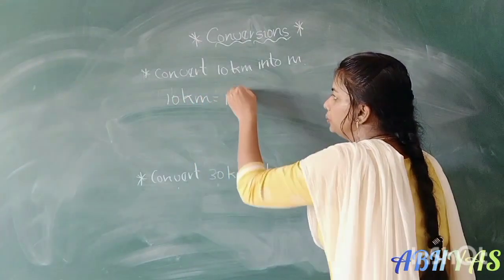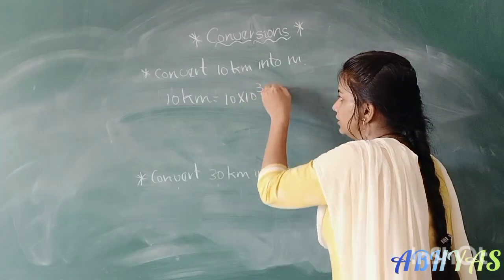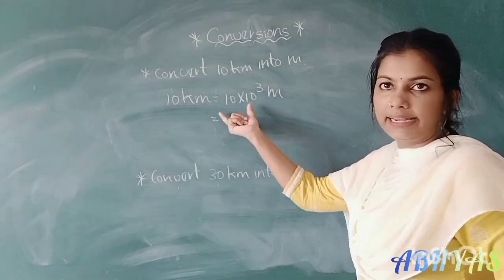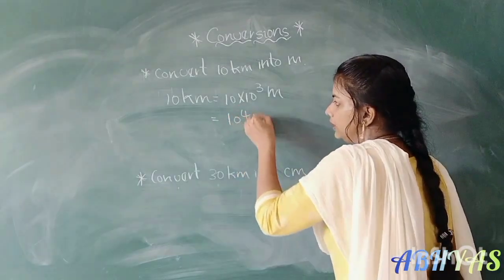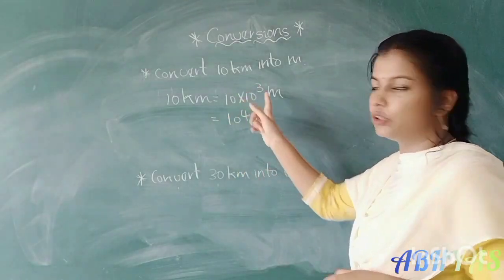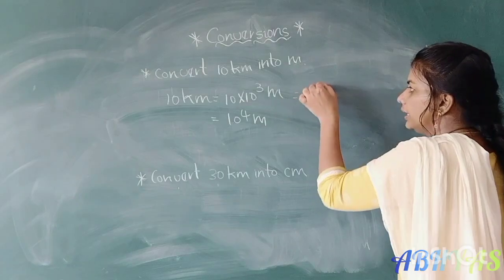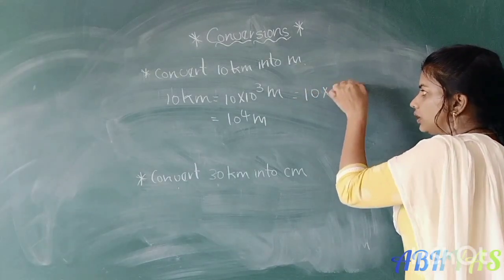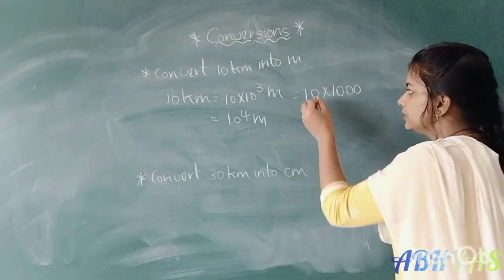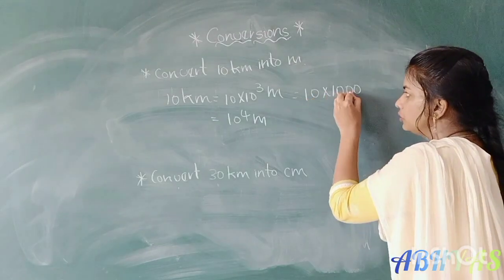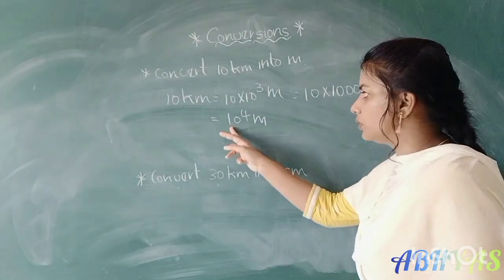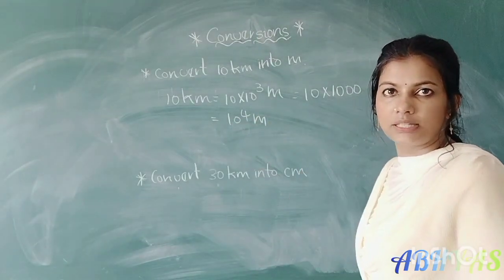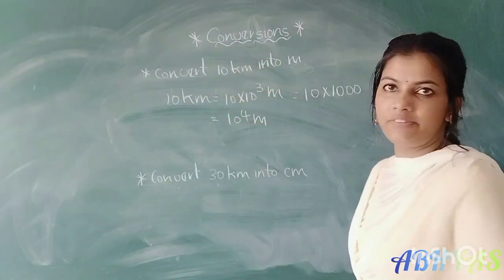So 10 into 10 cube meters, that is equal to 10 cube into 10, that means 10 power 4 meters, right? 10 cube we can write as 1 after 3 zeros, 1000, is it? So how many zeros are there? 1, 2, 3, 4, that means 1 after 4 zeros. So that's why 10 power 4 meters. Okay, so this is the answer for the first one.